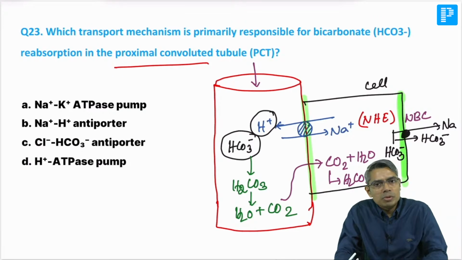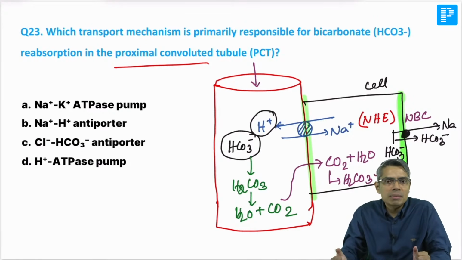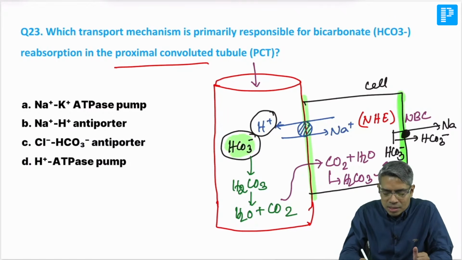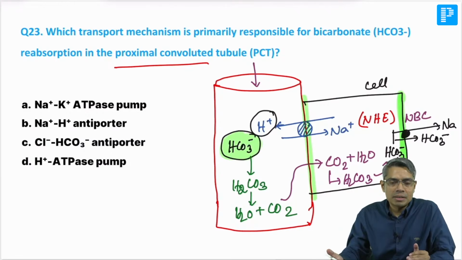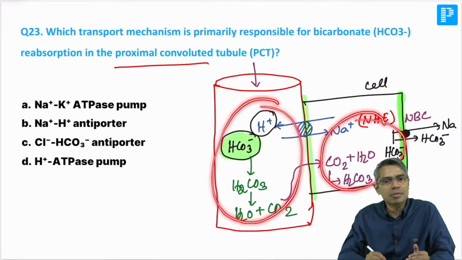there is no such transporter for bicarbonate itself, because there is nothing to reabsorb the bicarbonate directly. But how is this bicarbonate reabsorbed? By a chain of reactions. The same reaction is happening inside the lumen, and inside the cell also.